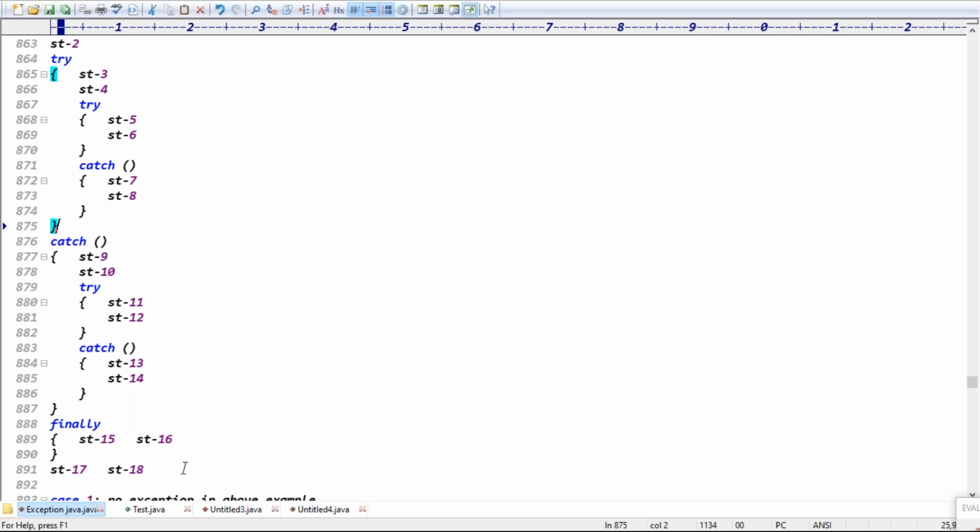Guys, is statement 3 in a try or an outer try? Statement 3 is inside the inner try, which is inside the outer try, right? Yes. Outer try means the catch block is matched, which means the outer catch is matched. What's the output now?